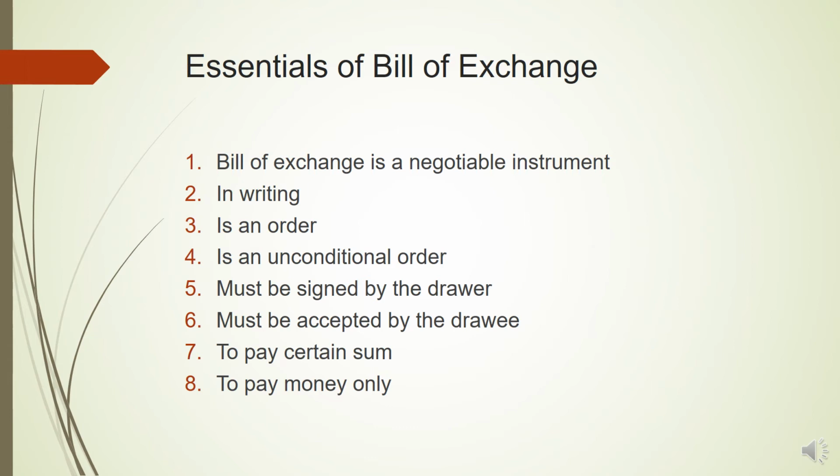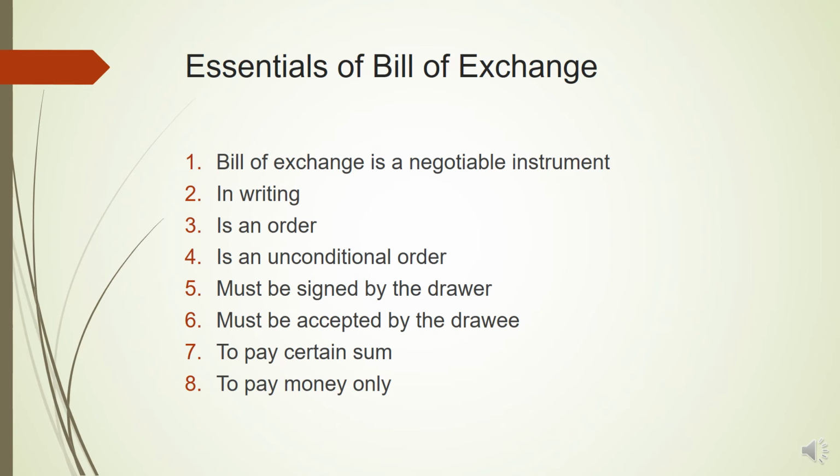Next, it must be signed by the drawer. First of all, because the drawer is the creditor, while he makes the bill, he has to sign the bill as well. And after signing himself, he has to forward the bill to the drawee, that is the debtor, for its acceptance and signature. So the next feature is it has to be accepted by the drawee. Once the bill is drawn by the drawer, that is the creditor, he will send the bill to the debtor for acceptance. On acceptance, the debtor will sign the bill and send it back to the drawer. Then on the maturity date, the drawer will present the bill again to the drawee for payment.